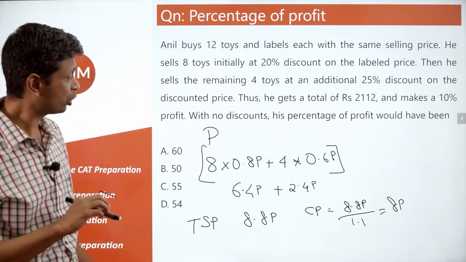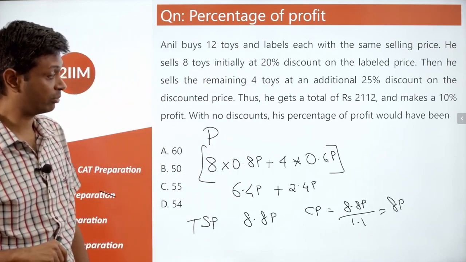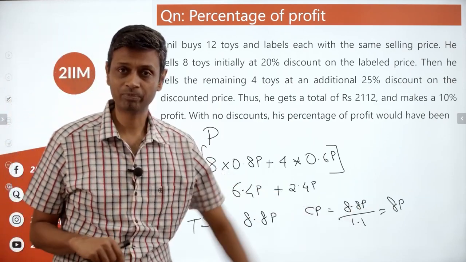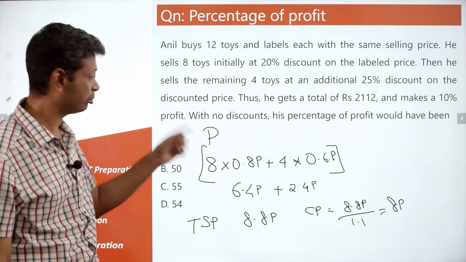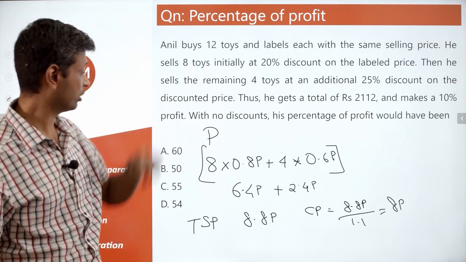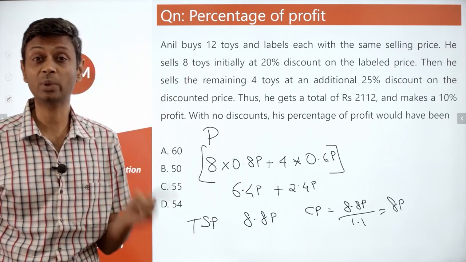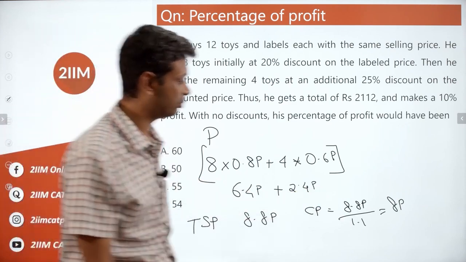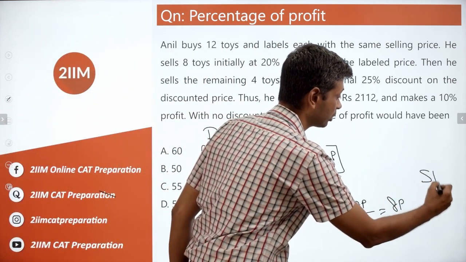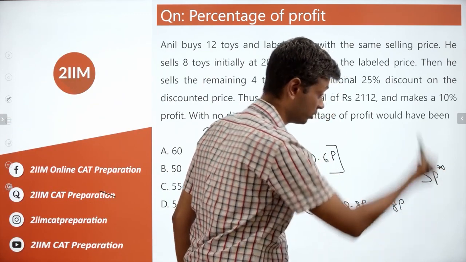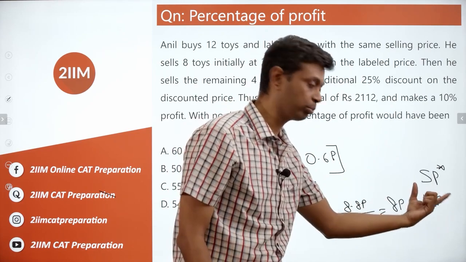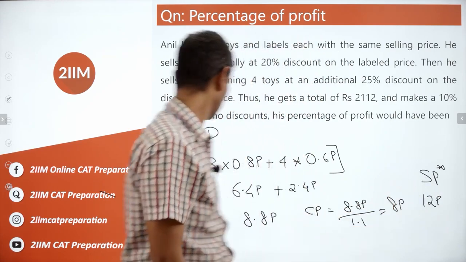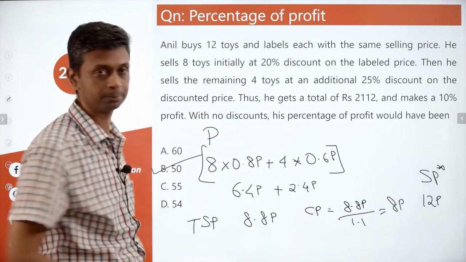Lovely. With no discounts, his percentage of profit would have been? His cost price is 8P. Assume he doesn't give any discounts. That means he's selling at P. He's selling 12 goods at P, or he'll make a total of 12 times P. Cost price is 8P. So the selling price, imagining no discounts, is 12P. 8P to 12P, profit of 4P, half of cost price, or profit percentage of 50%.